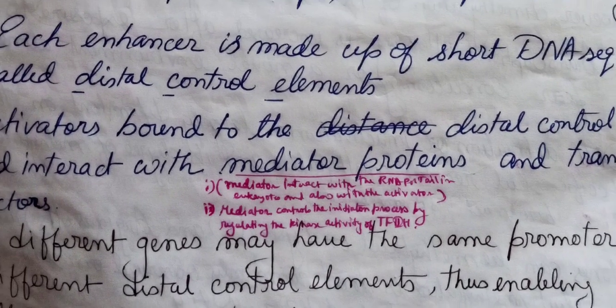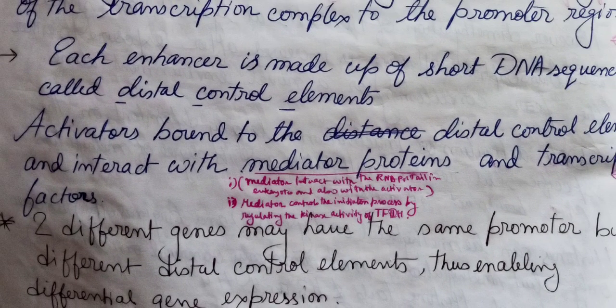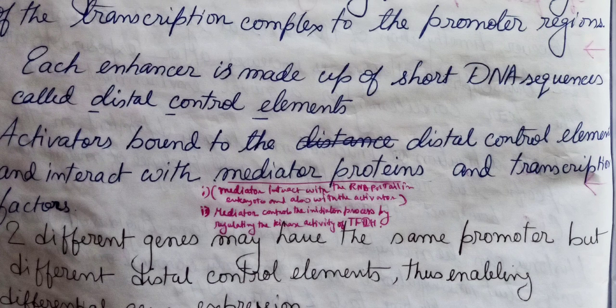So these activators bind to the distal control elements. What are distal control elements? They are those elements that make up your enhancer region. Activators bind to them, and then interact with the mediator proteins and also indirectly with the transcription factors.